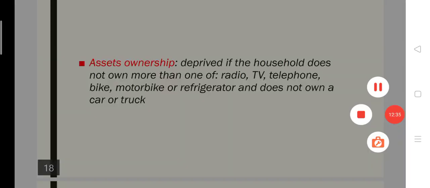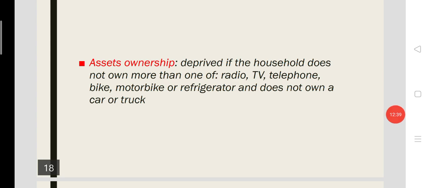So these are the three dimensions and 10 indicators. The three dimensions are health, education, and living standard. Living standard doesn't include any income level.